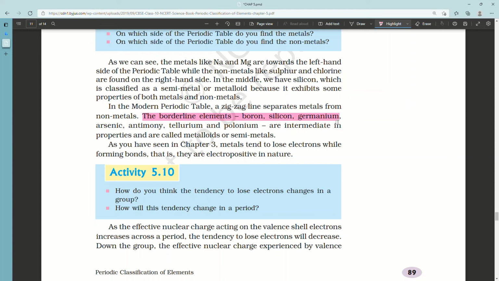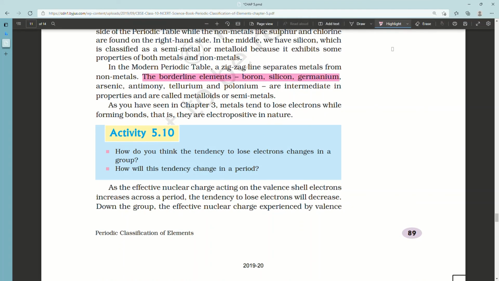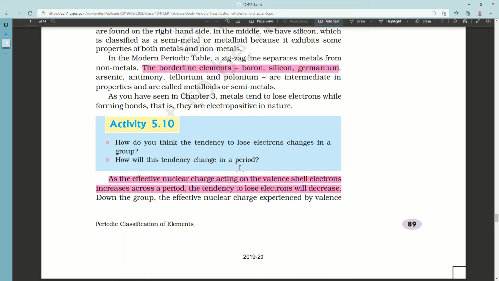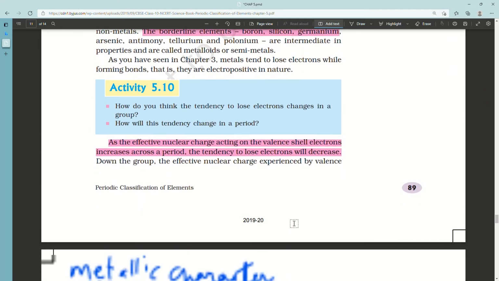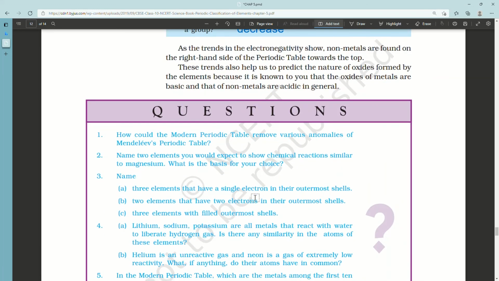As you have seen in chapter 3, metals tend to lose electrons while forming bonds, that is, they are electropositive in nature. Activity 5.10. How do you think the tendency to lose electrons changes in a group? How will this tendency change in a period? As the effective nuclear charge acting on the valence shell electrons increases across a period, the tendency to lose electrons will decrease. As the nuclear charge increases, the tendency to lose electrons decreases.